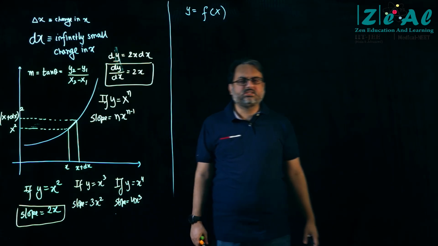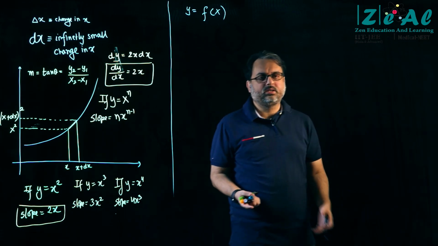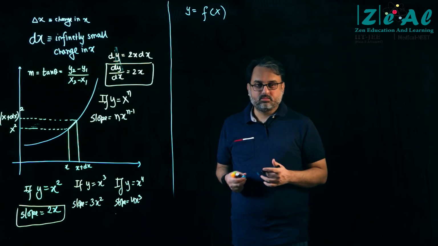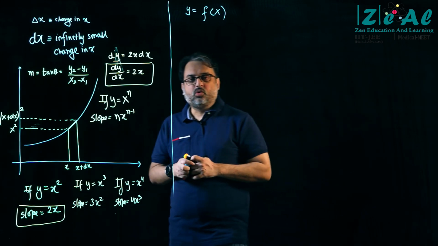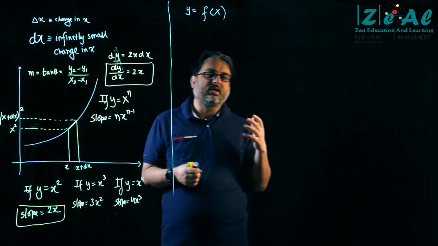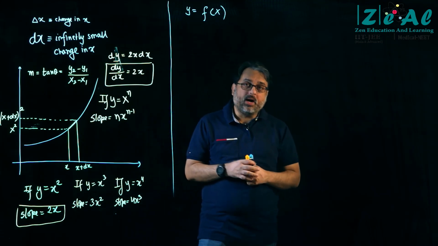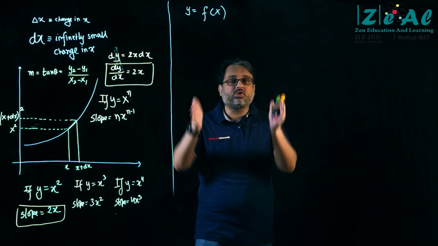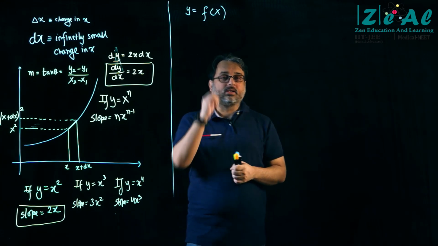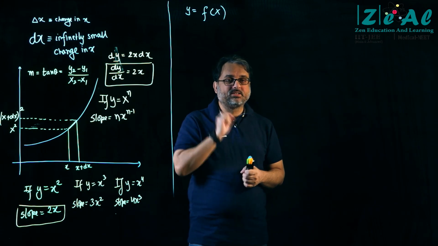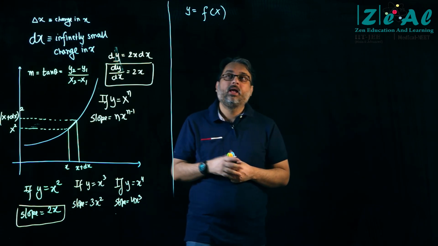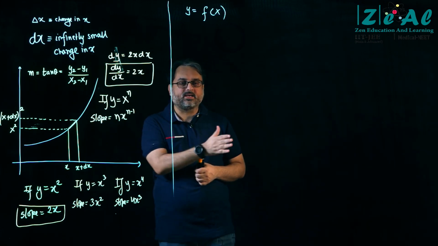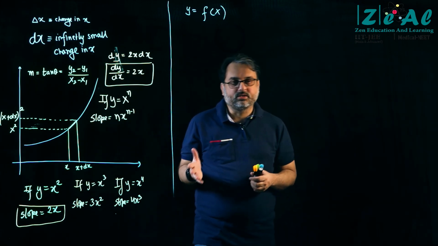Now I gave you a basic definition in the last class, and the definition was that if you don't know a number, remember in algebra, if you don't know a number, you assume it to be x, okay? But if you do not know an algebraic expression involving the unknown number x, then you assume it to be f of x, right? So this is read as f of x or function of x, right?